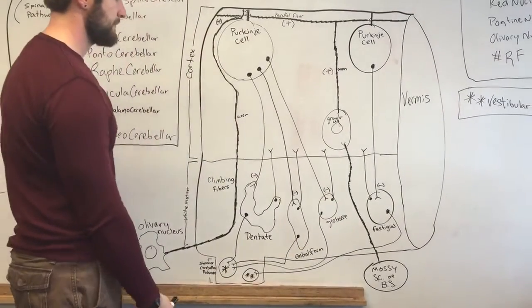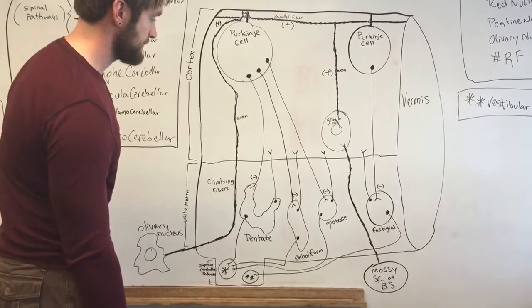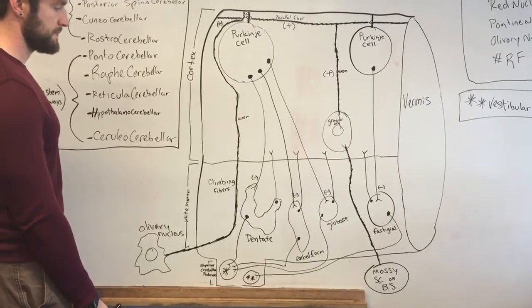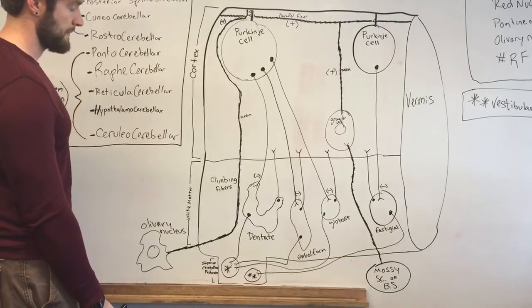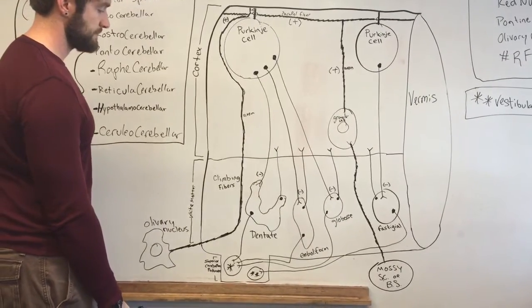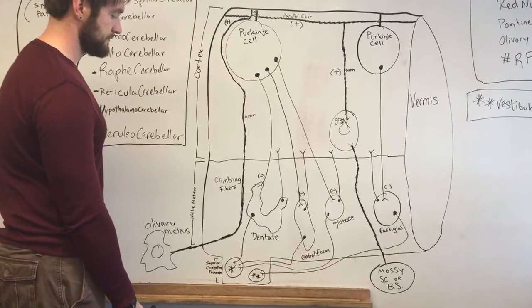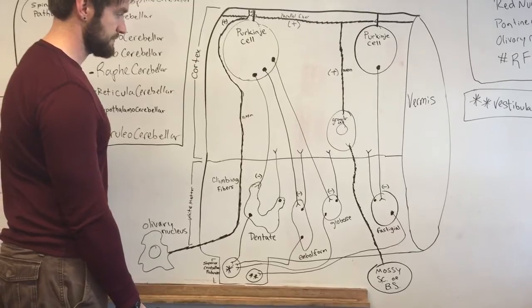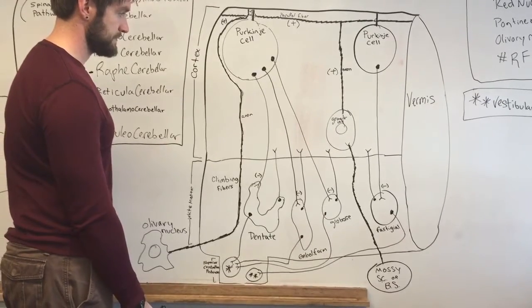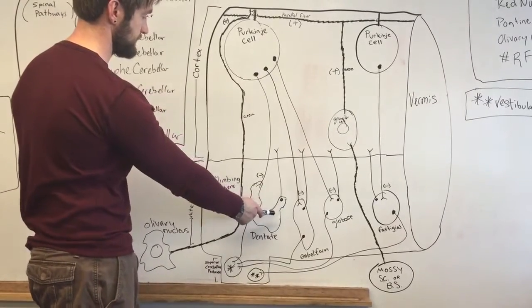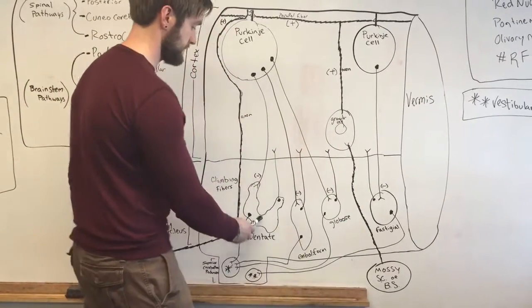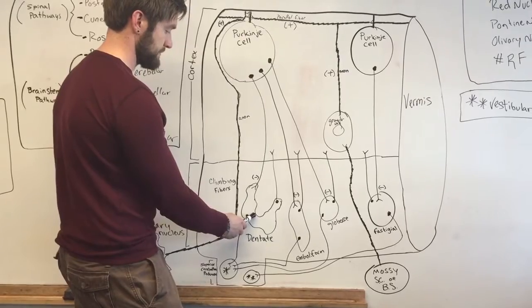So the action is going to be the release of GABA, which is an inhibitory neurotransmitter, and that's going to have an inhibitory effect on those deep cerebellar nuclei. As well as the cortico-nuclear fibers that are coming down, there are nucleo-cortical fibers going up. So when those deep cerebellar nuclei are inhibited, this is going to have an effect on their pathway,